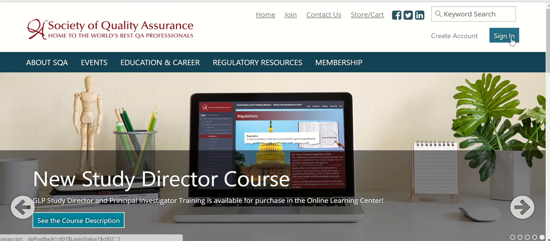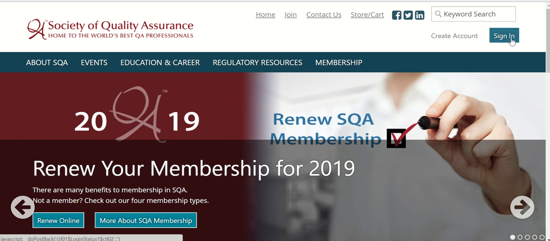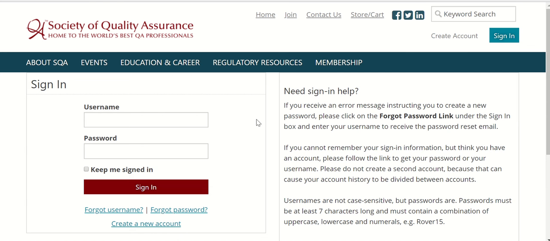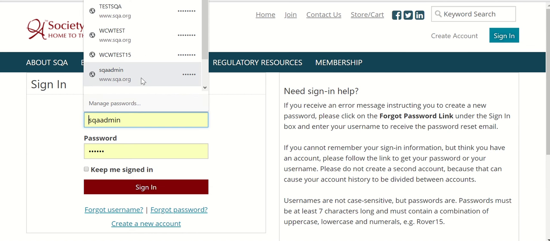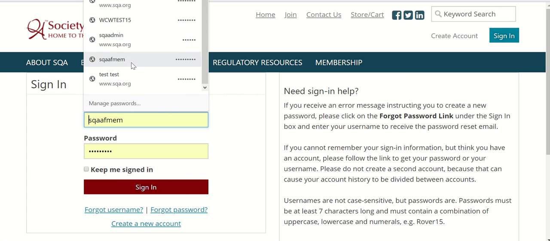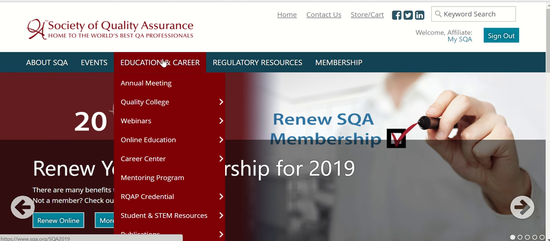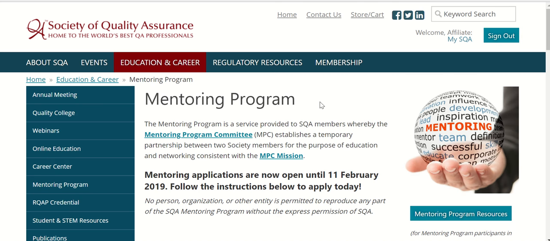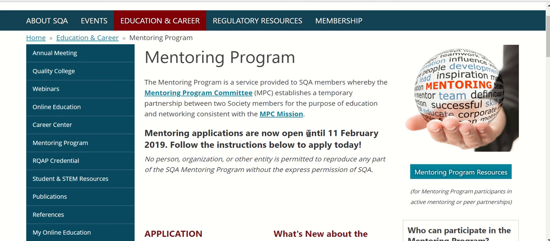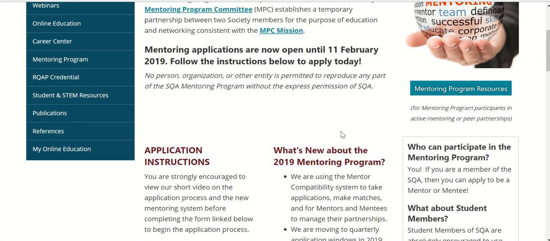As with most things, the best starting point is SQA.org itself, on the website. You will need to sign in to complete the mentoring interest form, which is the first step in the application process this year. So go ahead and sign in to your account. You must be a member for 2019 in order to apply. And then under Education and Career, there is a mentoring program option that will take you to the mentoring program page, where you will see that applications are now open until the 11th of February 2019.